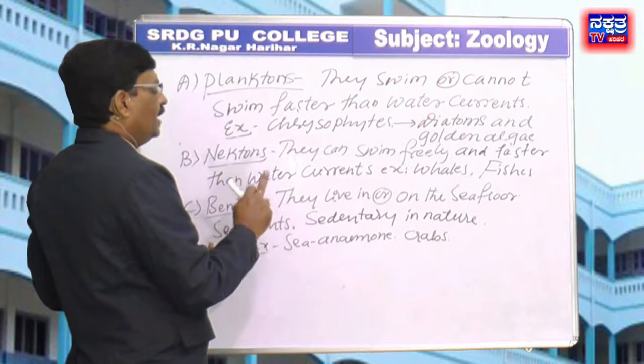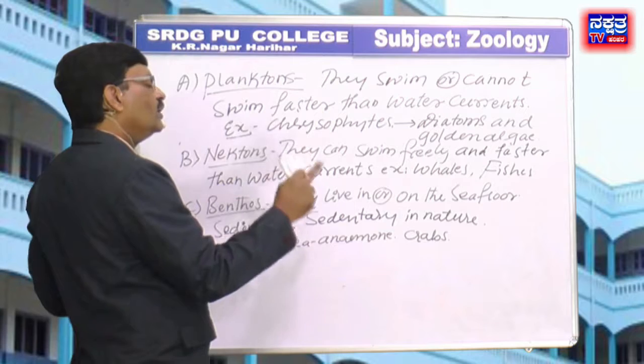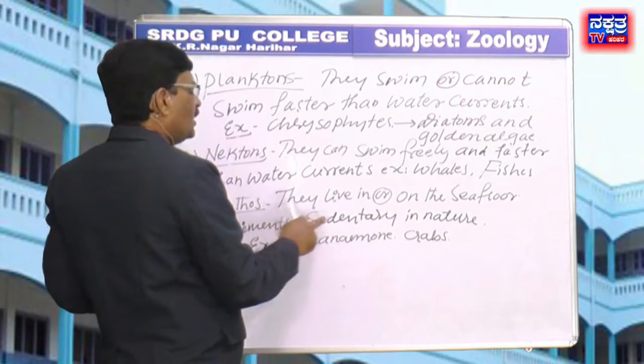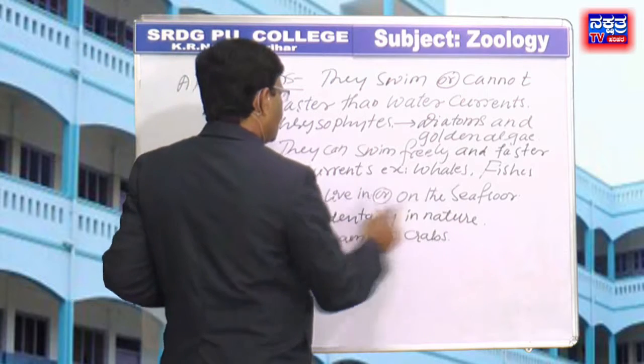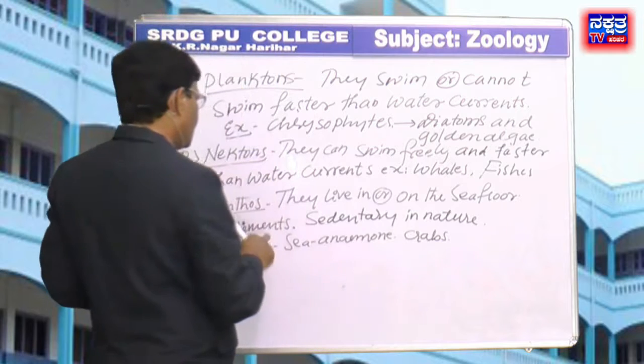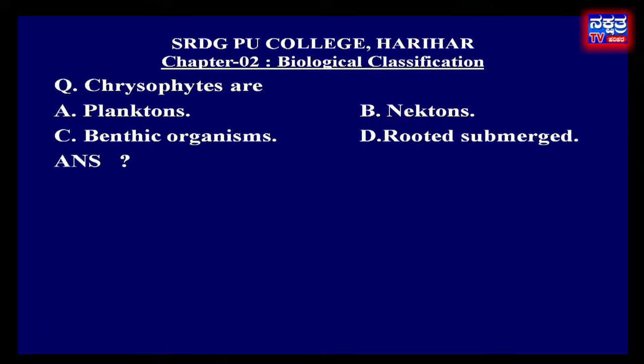Benthos, they live in or on the sea floor sediments, and they are also sedentary in nature. Sedentary means they do not move from one place to another place. For example, sea anemone. Therefore, in the given options, right answer is A, planktons.